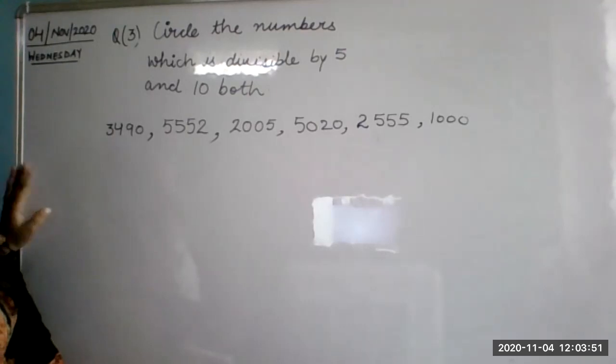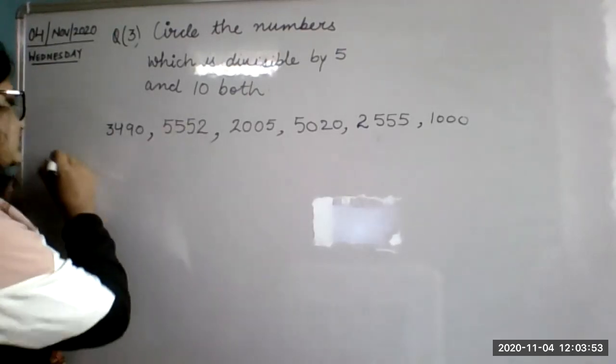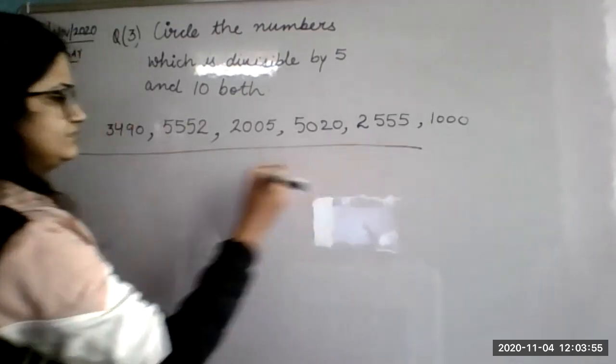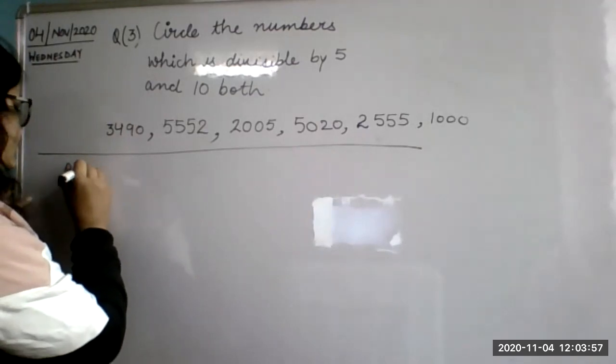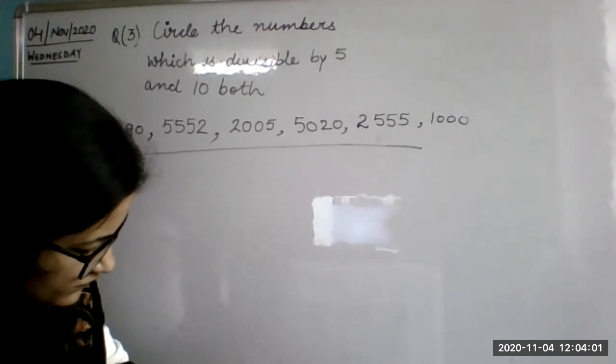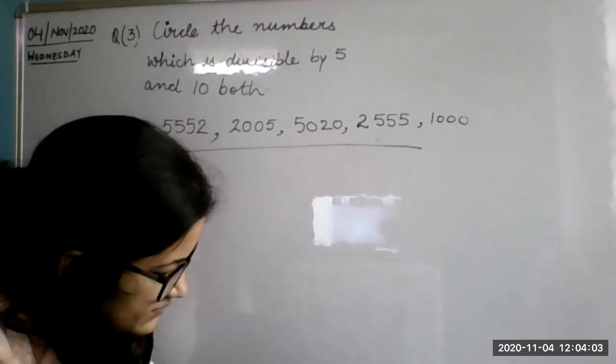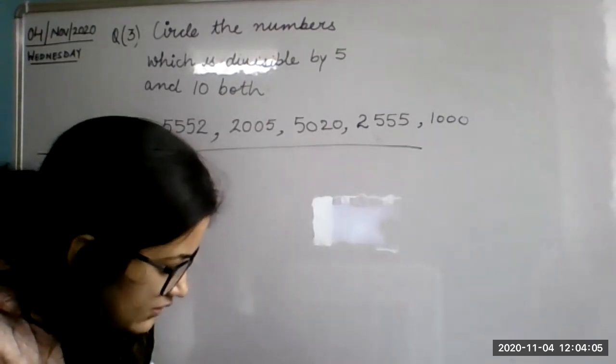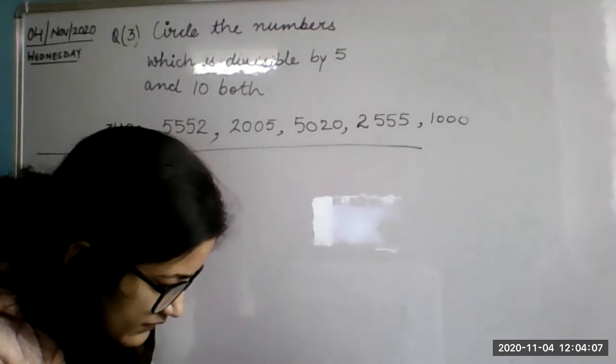No, it says easy. Just simply circle it. By the time you do this, I will not send the answers right now. I'm giving you more questions.